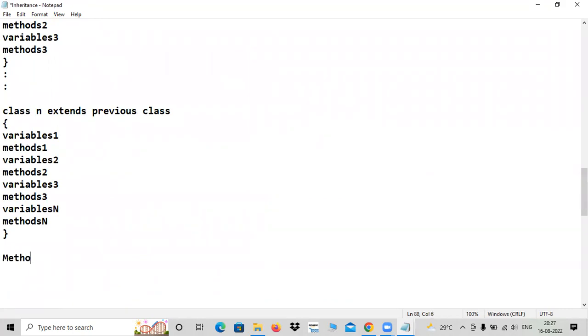What is method overriding? I may be going slow at times, because some students may feel that I am going slow, and some may feel that I am going fast. To be frank, I am going on an average basis, moderate, not too fast, not too slow. I should go slow, because if I speak fast, I can understand, but what about you?